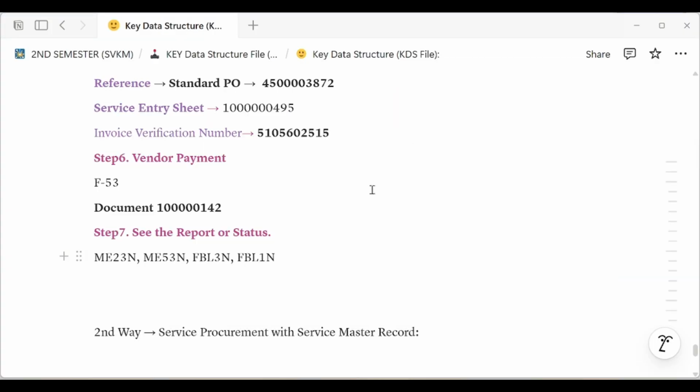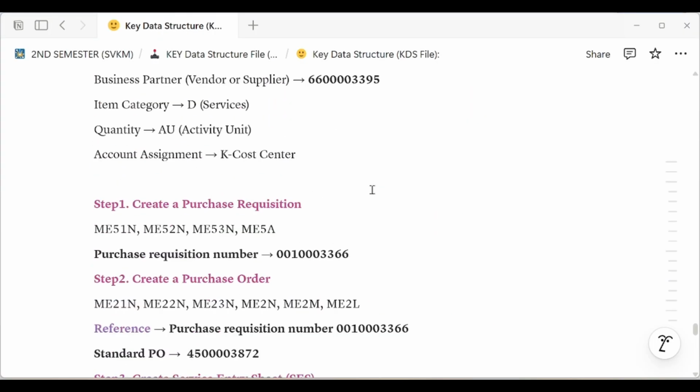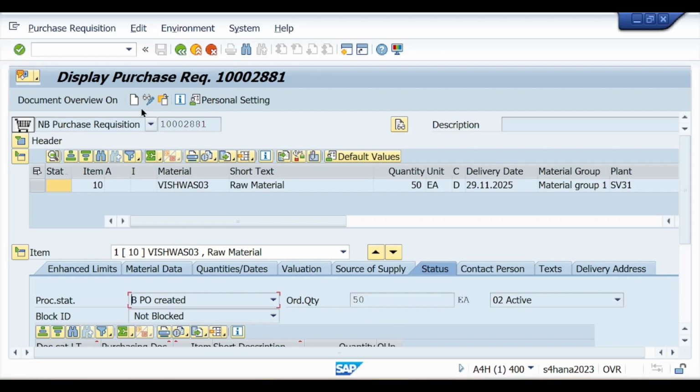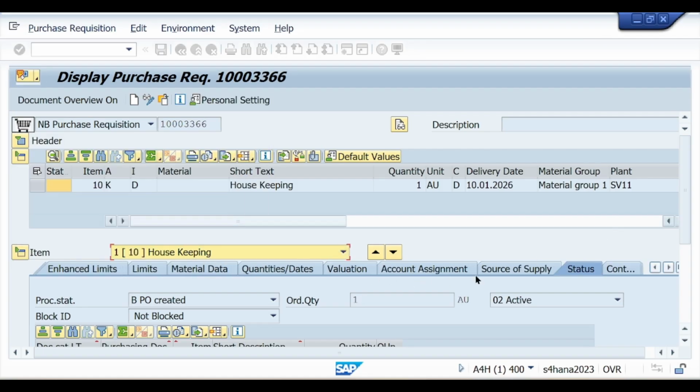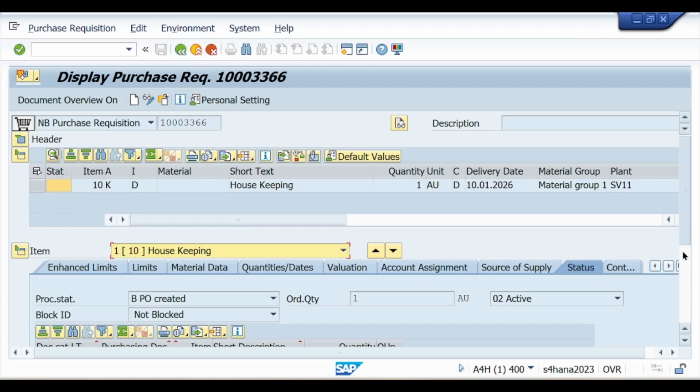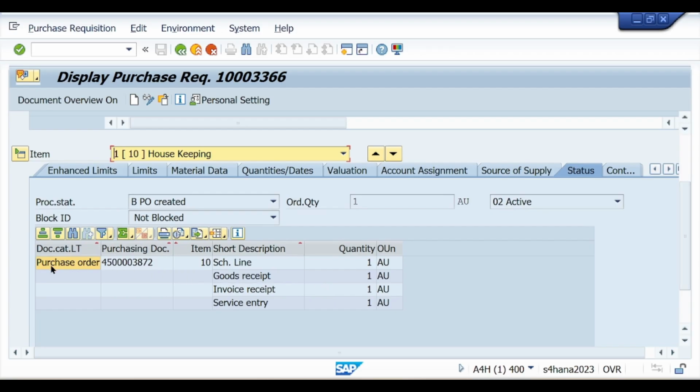So what is your purchase requisition number? Yeah, this is my purchase requisition number. Click on it, click on other document, go to status. Here you see your purchase order number, goods receipt, invoice receipt, service entry.